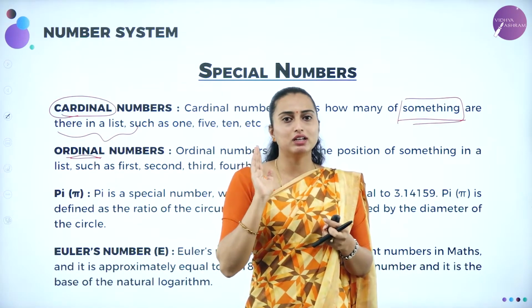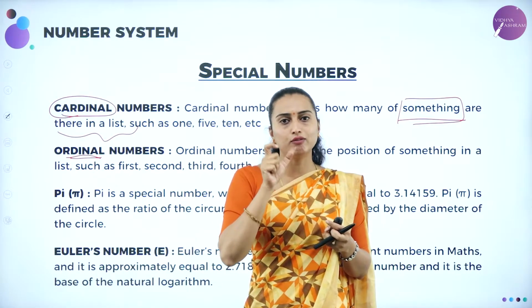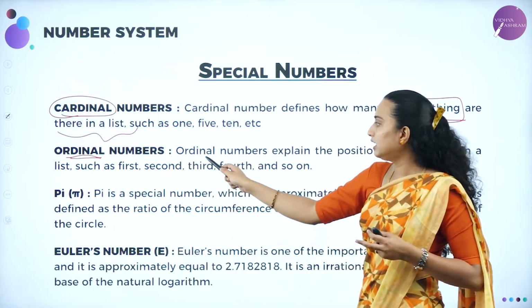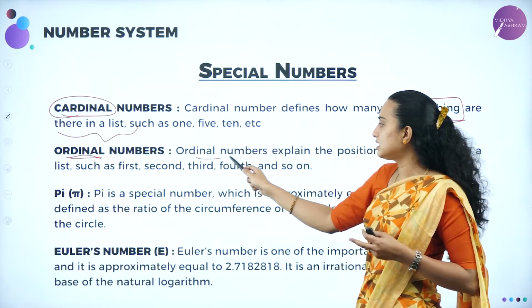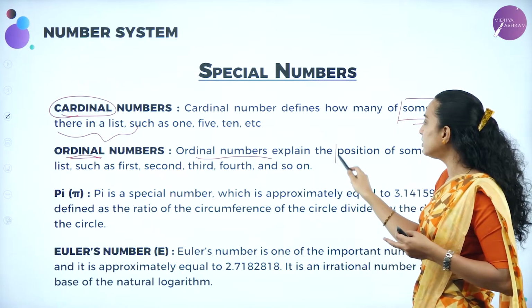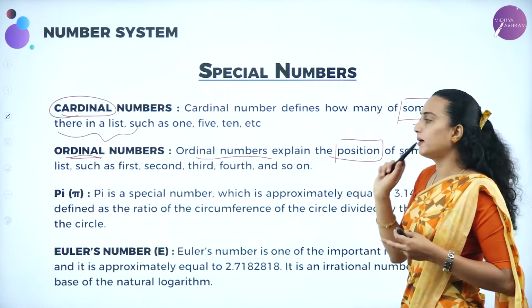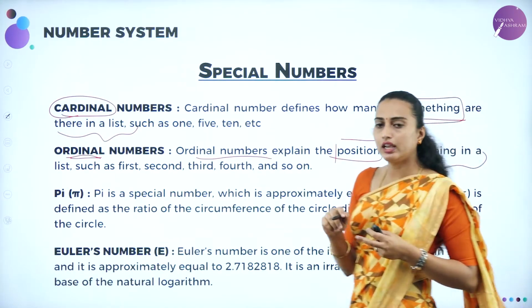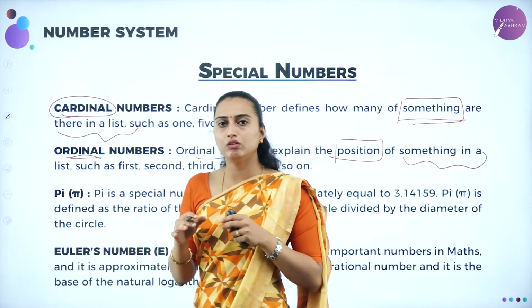If I am going to take it as a food item, particularly the food you are going to select, that is called the ordinal number. I am going to have a sentence where the ordinal number explains the position of something. As I told you, I can take the second student, the third student, or the fourth student.